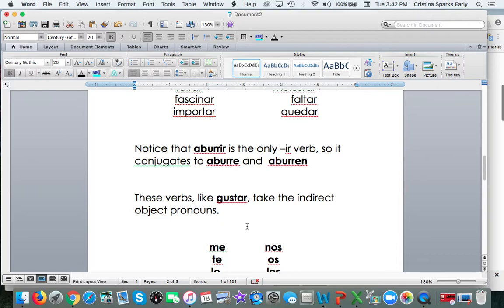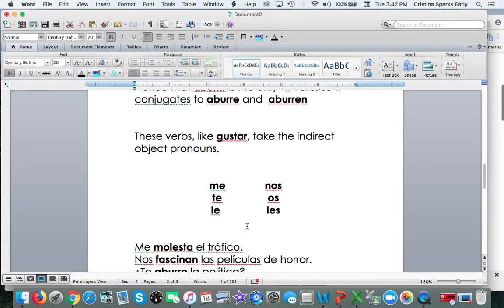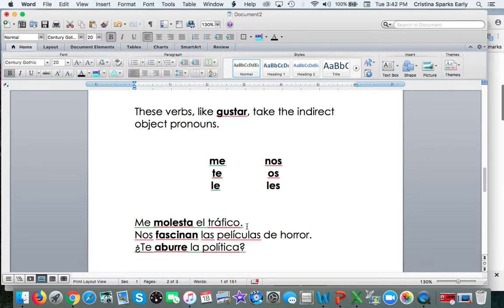And just like gustar, these verbs take the indirect object pronoun. Remember these? So if I want to say traffic bothers me, I say me molesta el tráfico. El tráfico is singular, so it goes to molesta. Nos fascinan las películas de horror. Horror movies fascinate us. Since las películas de horror is plural, then it has to go to fascinan.